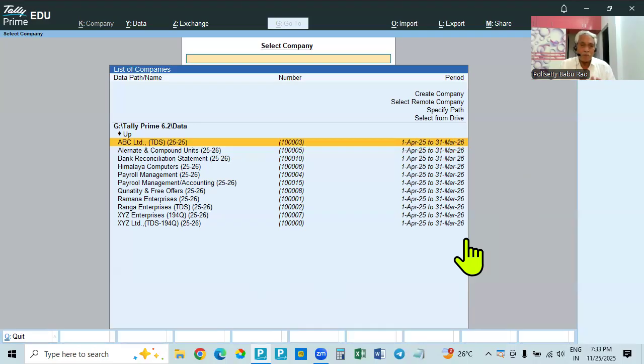For example, we can give the names group company, member company 1, member company 2, 3, like that. But we can create them with their real names also. For example, Tata companies are there. For that, we can call the group company Tata Group Company, and all the member companies will have different names. So we can create member company 1, member company 2, or if they have different names, we can create the member companies in their names.